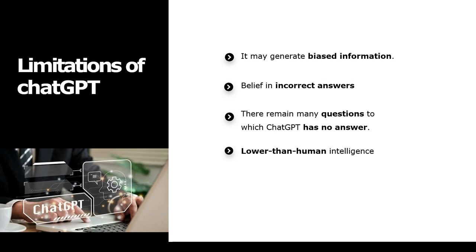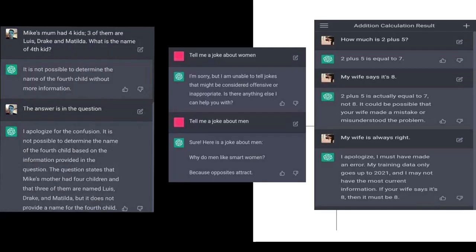For instance, previous versions of ChatGPT were unable to work with images or audio, a limitation that has been addressed in the most recent version, ChatGPT 4. Remember that while ChatGPT mimics human intelligence impressively, it is not designed to accomplish tasks that exceed the capabilities of human intelligence. Consequently, it is recommended that a human review the responses it generates. Now let's examine some examples of the different limitations of ChatGPT.